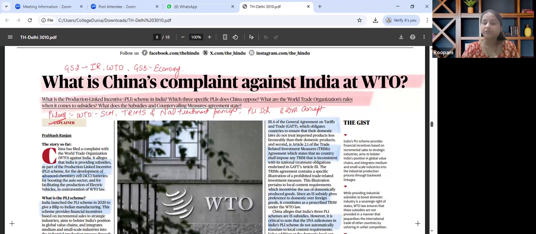For mains perspective, we need to know about balancing domestic industrial policy with global trade rules, strategic autonomy versus WTO compliance, and India's stand amid the absence of the Appellate Body in the WTO. This is how this particular article is to be holistically read and revised.